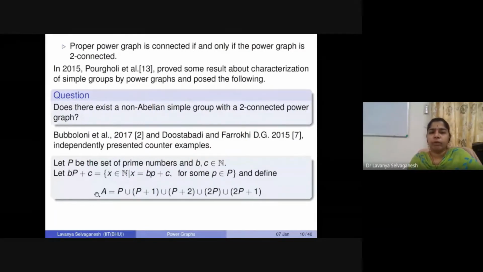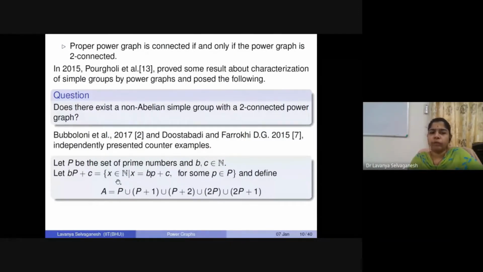If you look at this collection, A is nothing but the union of these 5 sets that we have here, where P is the set of all prime numbers, P plus 1 is the set of all integers of the form prime plus 1, P plus 2 is again of the same form, and 2P is, if P is a prime, 2P or 2P plus 1.